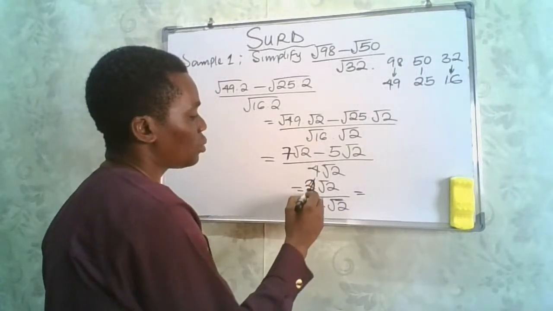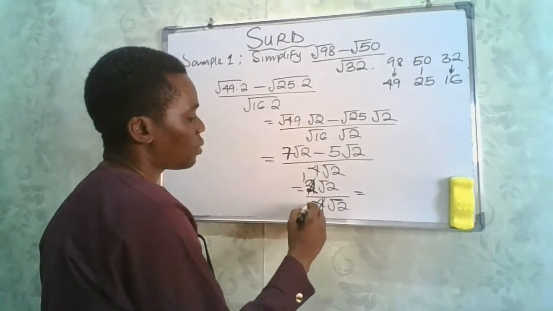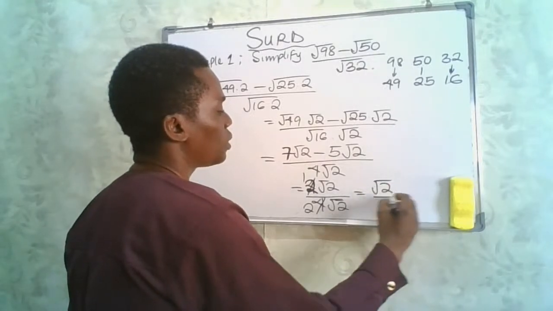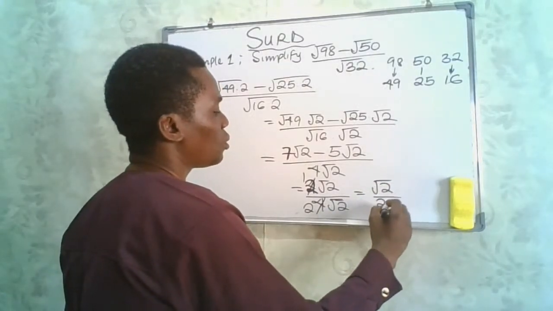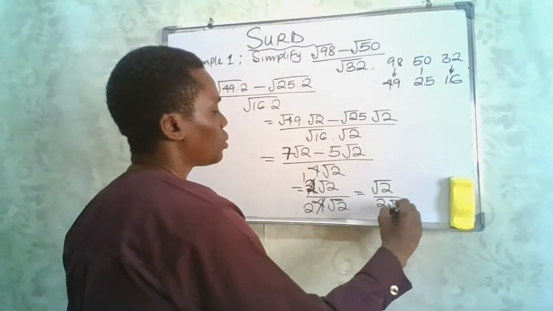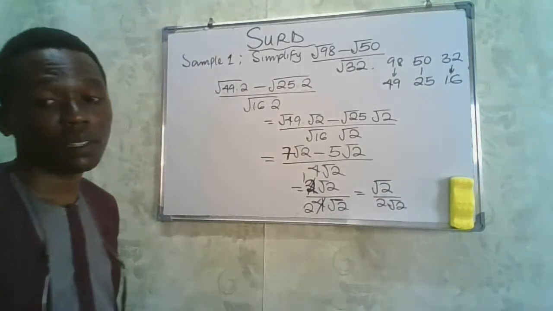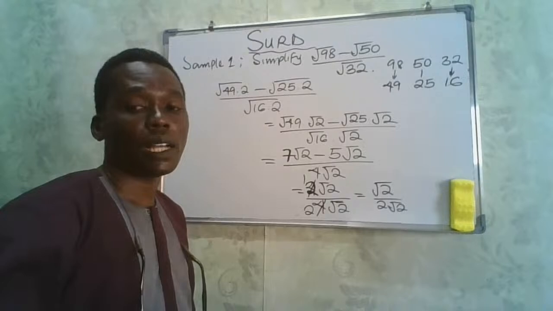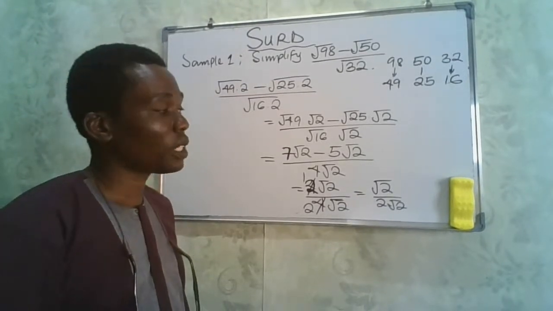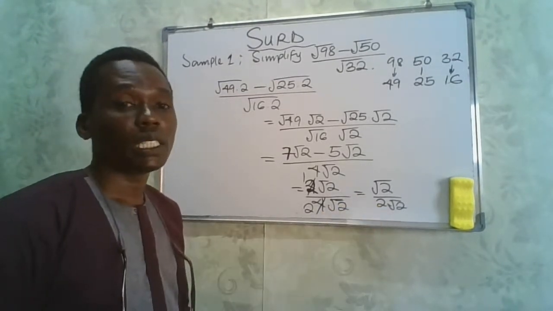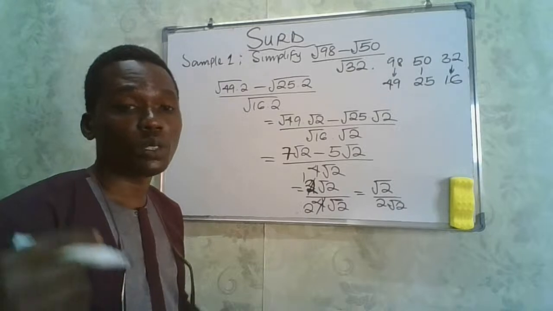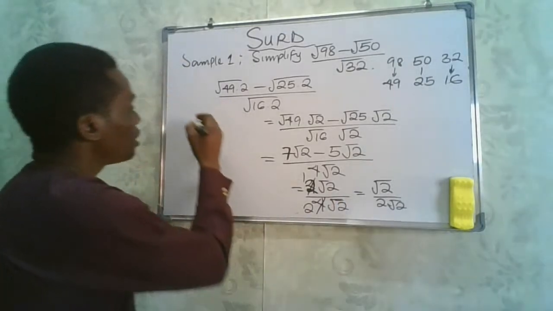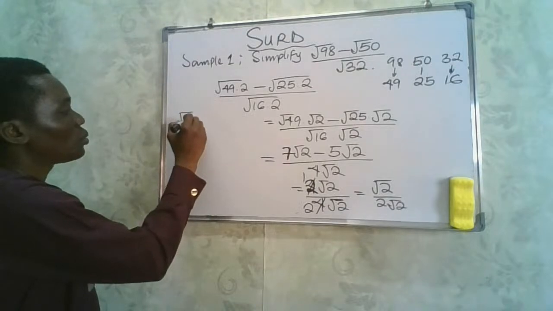Now, if you look at this, 2 can go here 1. This can go here to give us 2. So this will give us root 2 divided by 2 root what? 2 root 2. And that will be the final part of our answer. Now, if you check your option and that answer is not there, that means you need to do what? You need to rationalize. Now, if you rationalize that, we are going to rationalize root 2.